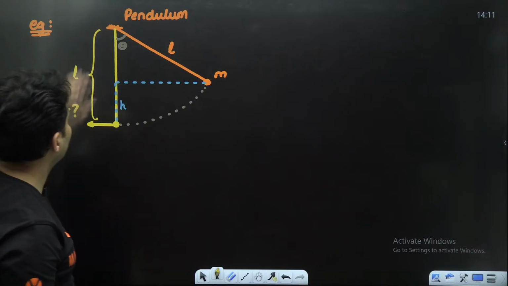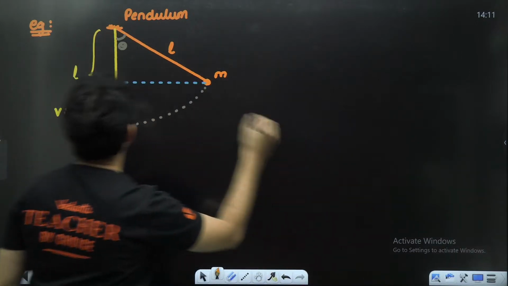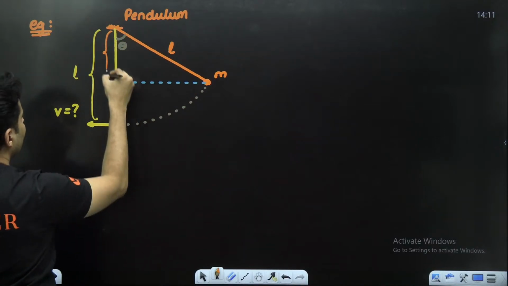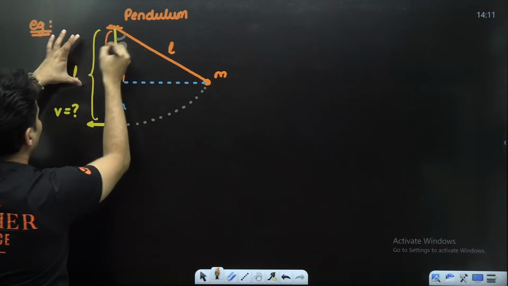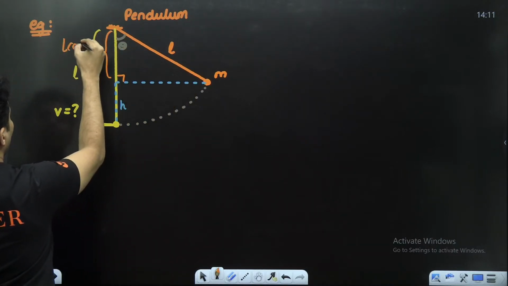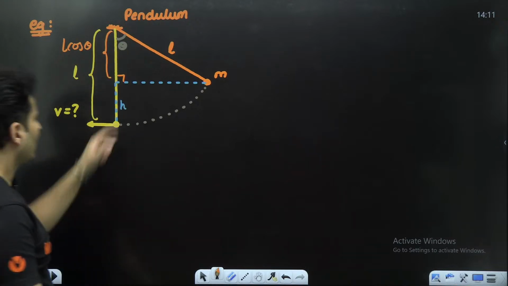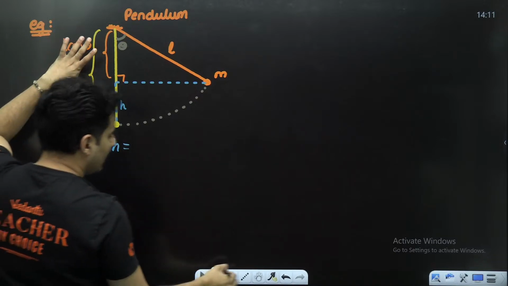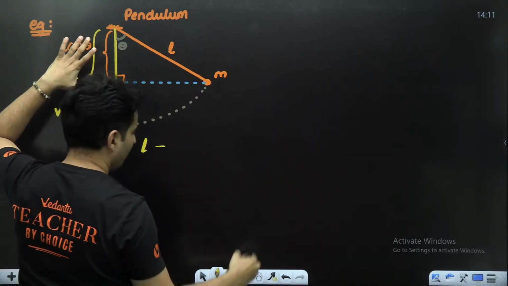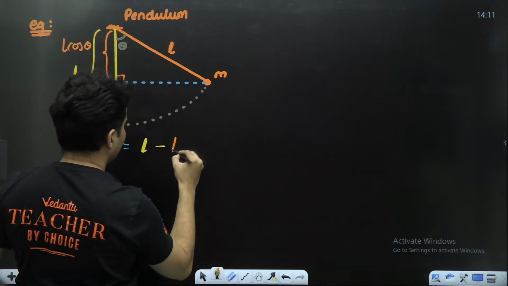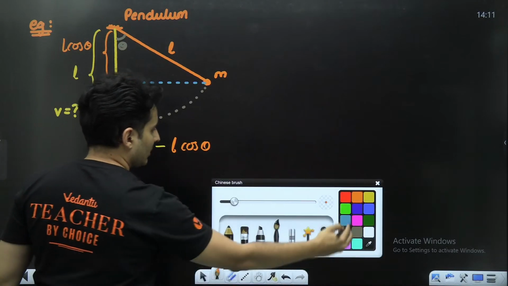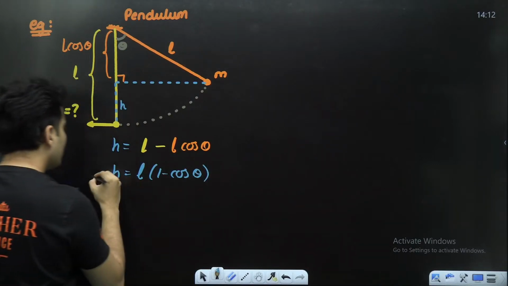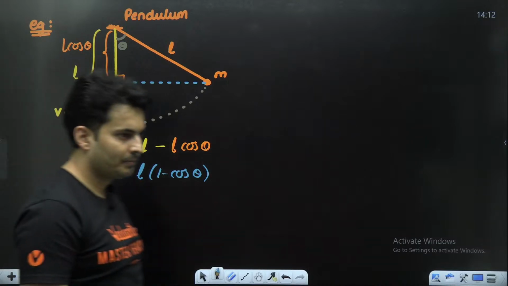But do I know this much length alone? I think I know that. This is a right angle triangle, can you see that? Then with the hypotenuse L and theta adjacent to it, this much will be L cos theta. So this h will be nothing but that entire length minus only this much, which is L cos theta. So that h will be L common, 1 minus cos theta. This is useful for me to solve the problem.